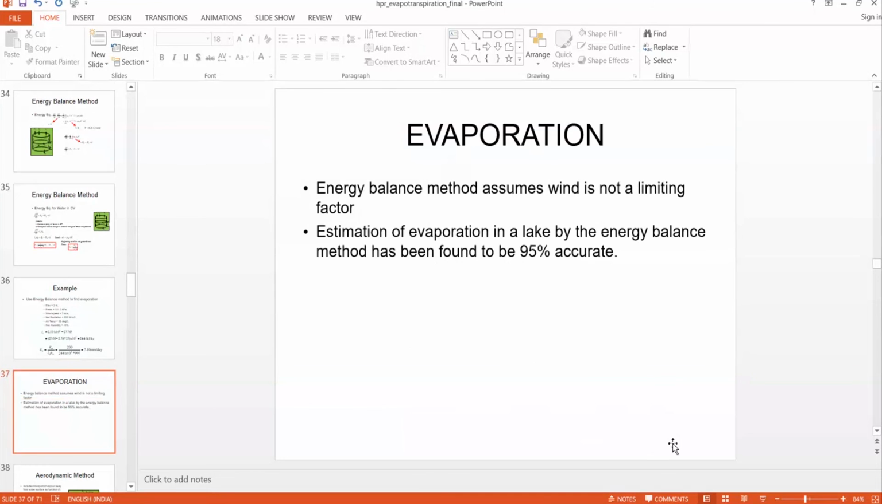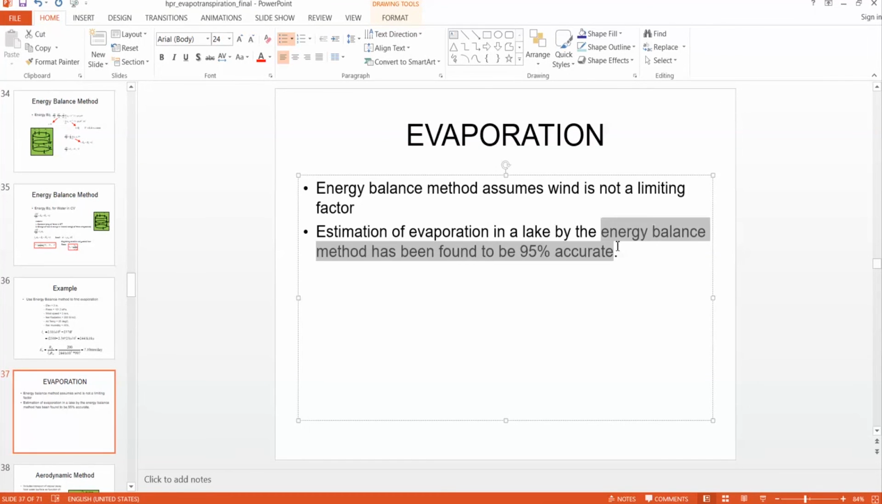The most important assumption of the energy balance method is that wind is not limiting. That means there is sufficient wind to allow water to evaporate. By this method it is found that the energy balance method is almost 95% accurate.